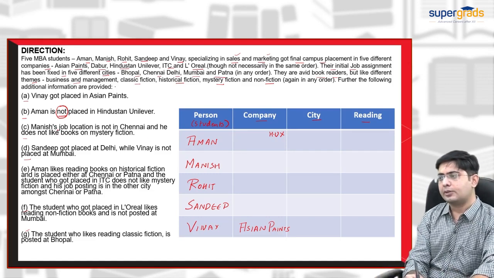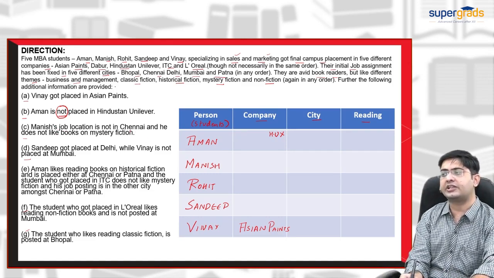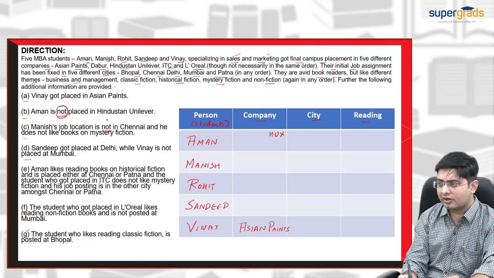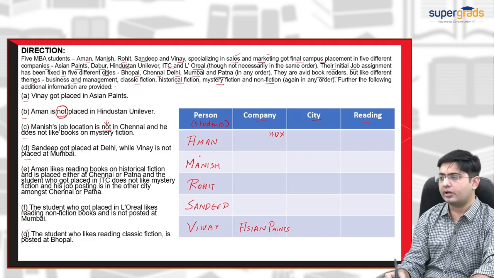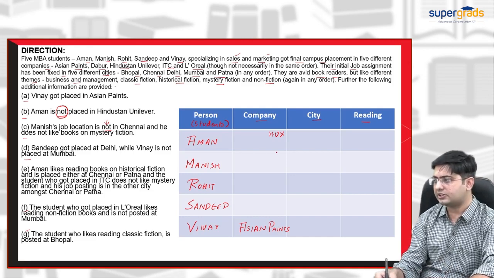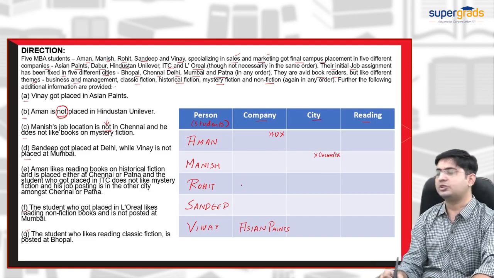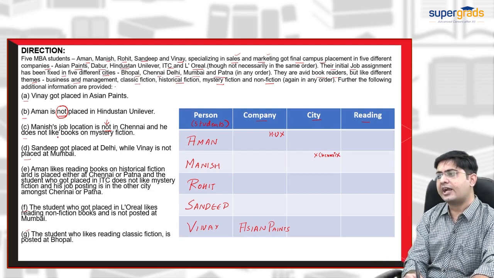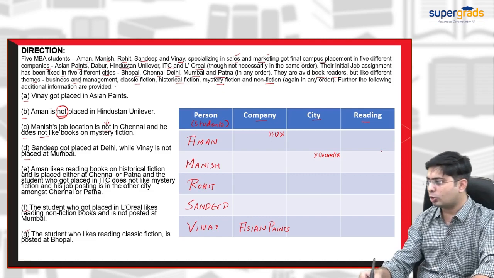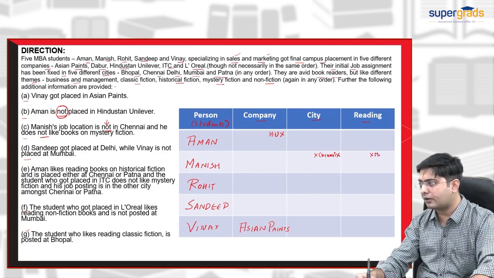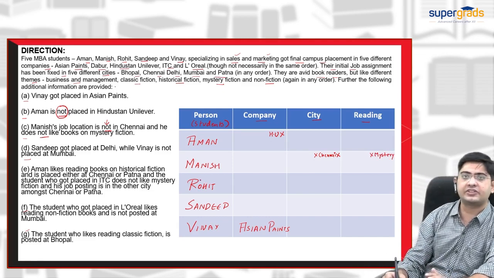Now next, Manish's job location is not in Chennai. Again, the word is "not." Please be careful while confronting this word "not." Manish's job location is not in Chennai. So Manish is not from Chennai. That is fixed. Now next, he does not like books on mystery fiction. So he does not like the mystery reading part, mystery fiction.